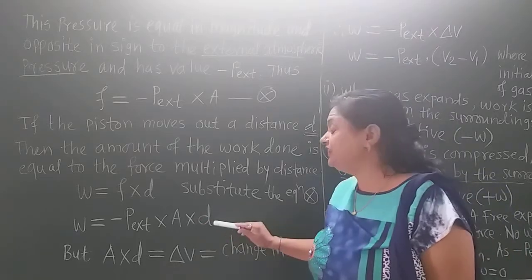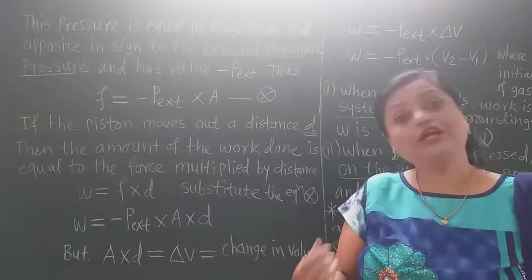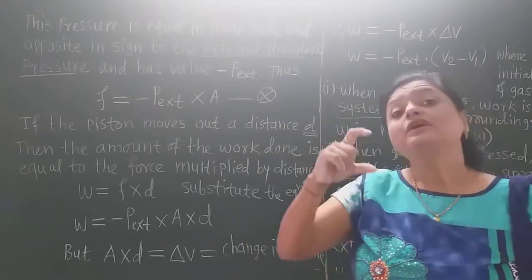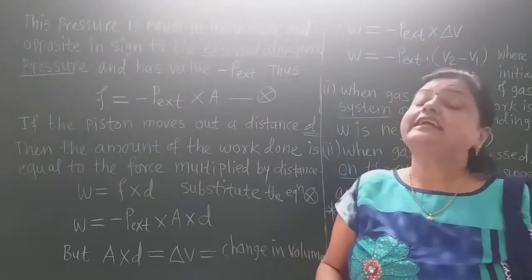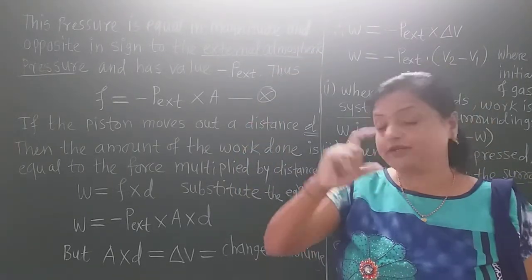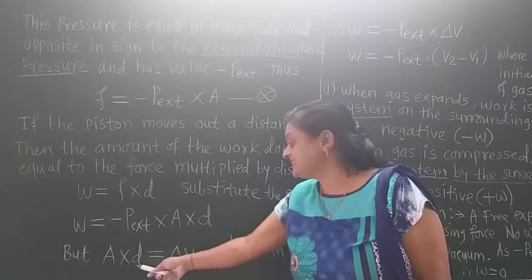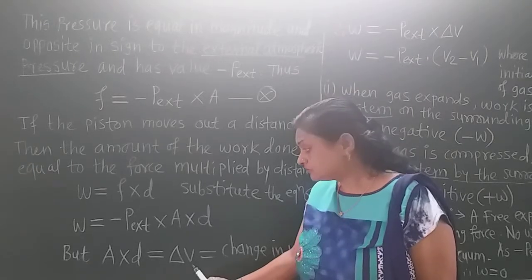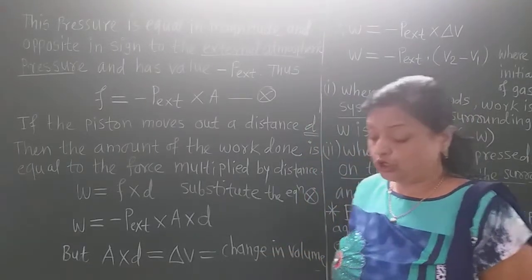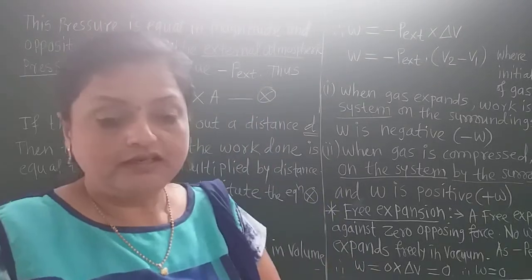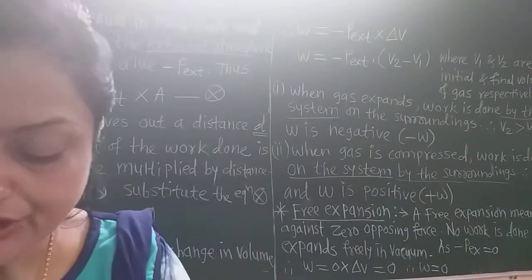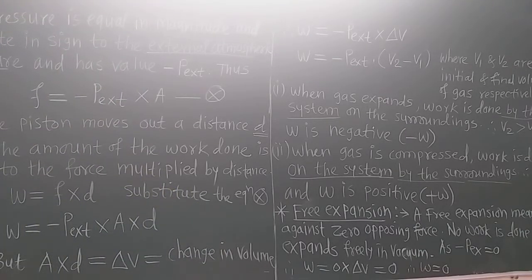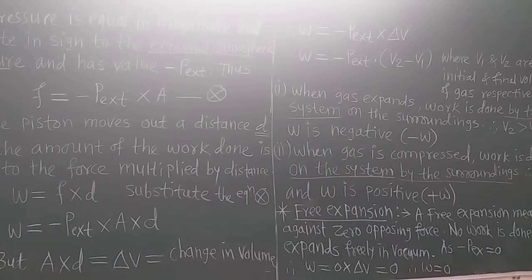Now area into distance is nothing but the volume, and here as the distance is d, from volume V2 to V1, it is the change in volume. So area into distance is nothing but delta V. Delta V means V2 minus V1, and therefore it is the change in volume. So substitute this value of area into distance as delta V. Delta V is nothing but the change in volume.